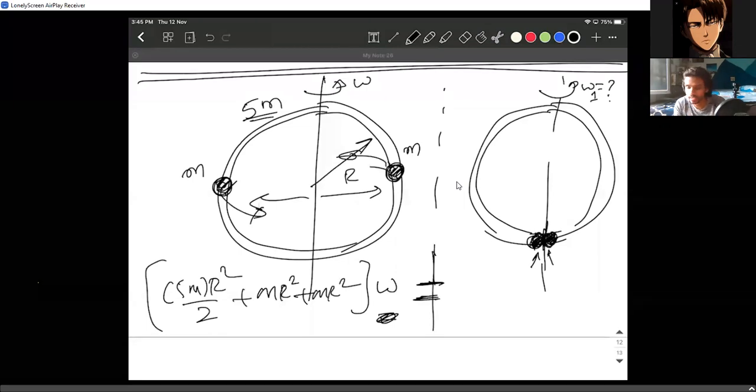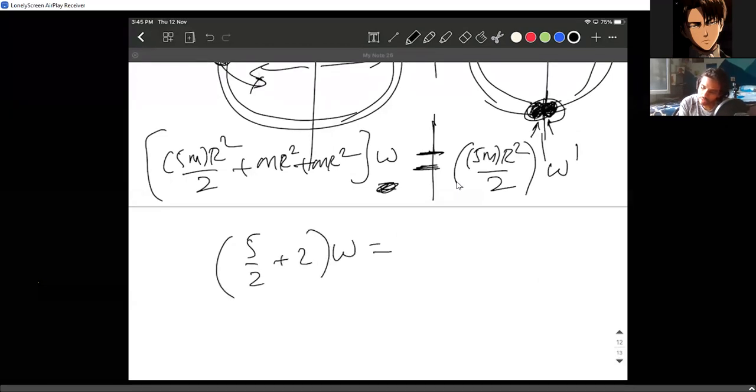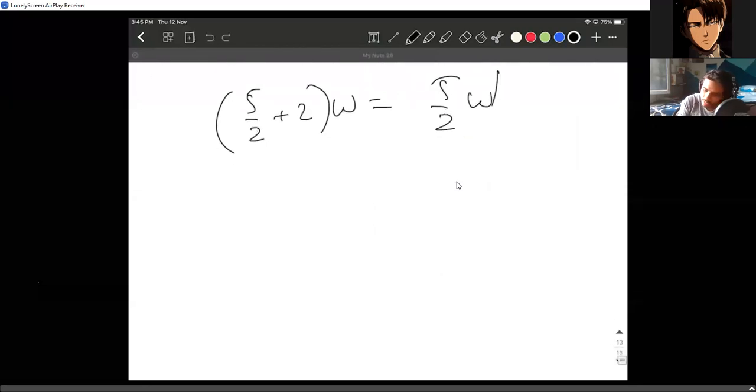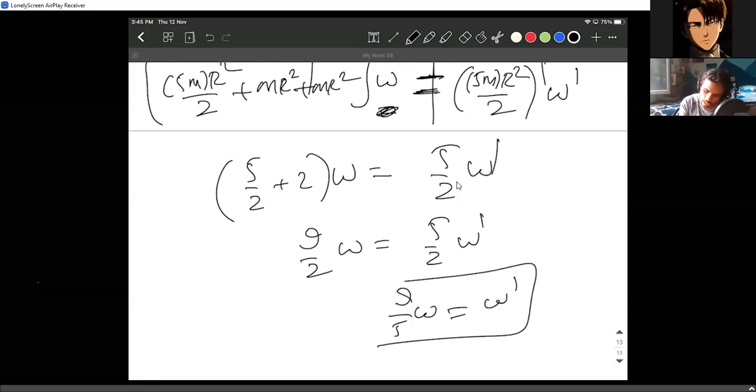In the final case, you can consider those particle masses actually reached the axis. So you don't have to consider the moment of inertia of them anymore. All you have to do is directly consider the moment of inertia of the ring, into omega dash. When you do this calculation, mr square basically gets cancelled. So 5 by 2 plus 2 into omega equals 5 by 2 omega dash. You have 9 by 2 omega equals 5 by 2 omega dash. So omega dash equals 9 by 5 omega.